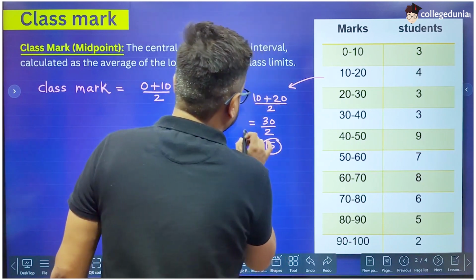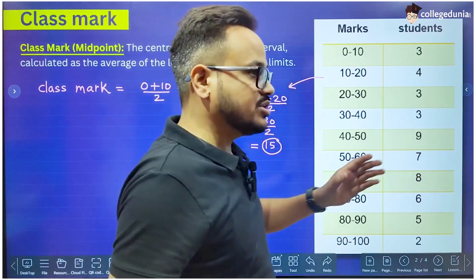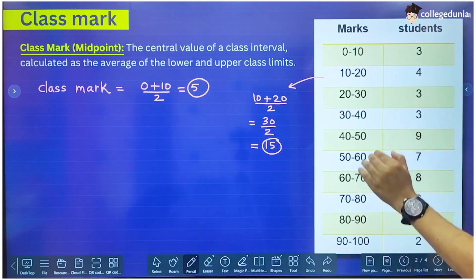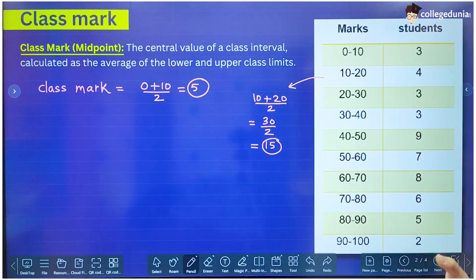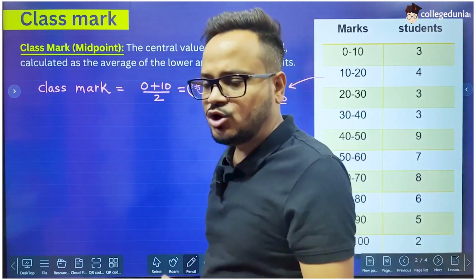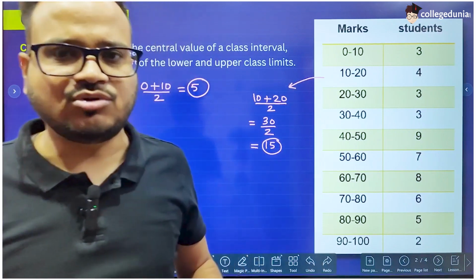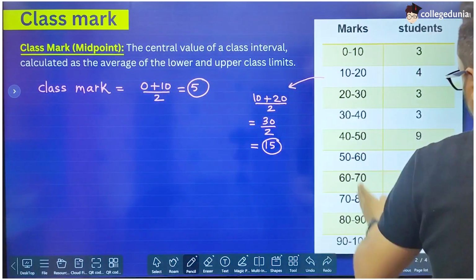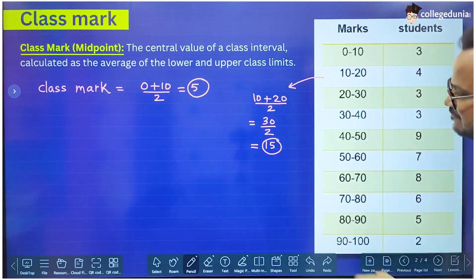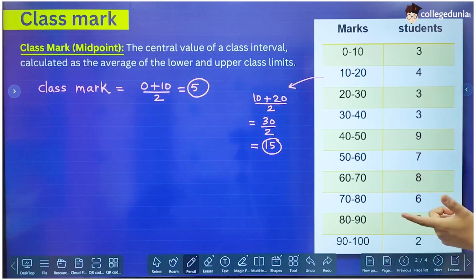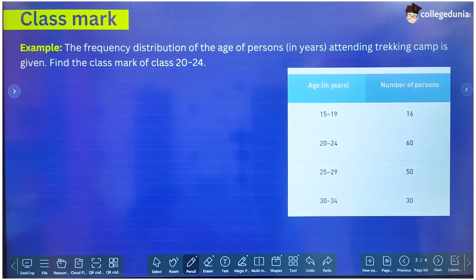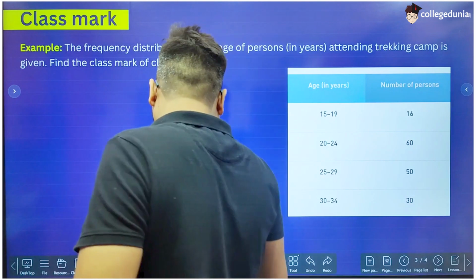So why do we need class mark? Class mark is needed just because in many cases we need a single value out of these values, so that we can perform some kind of calculation, like to find mean, to find median, to find mode, all these measurements of central tendency. In all these measurements, we require a single value from the class intervals, and in that case we take the average of upper and lower limit, which always gives the midpoint or the mid value, and that is called the class mark. Clear? Okay.